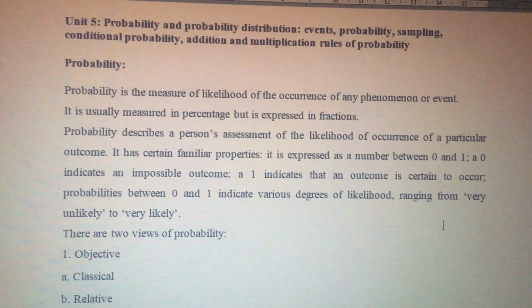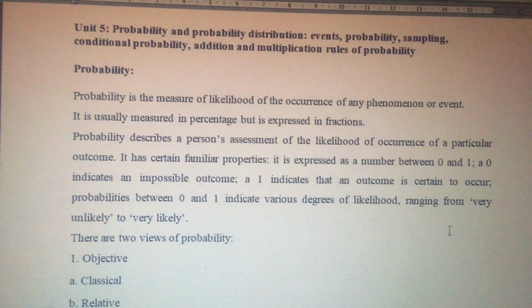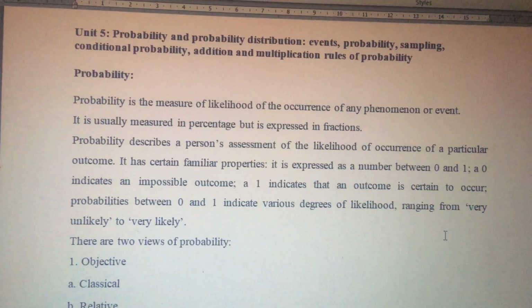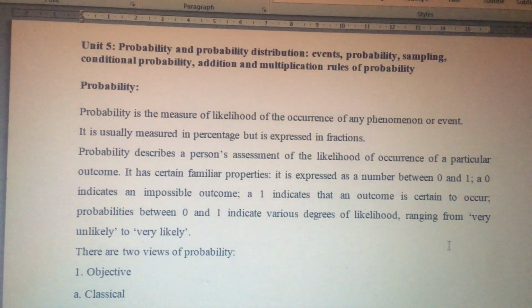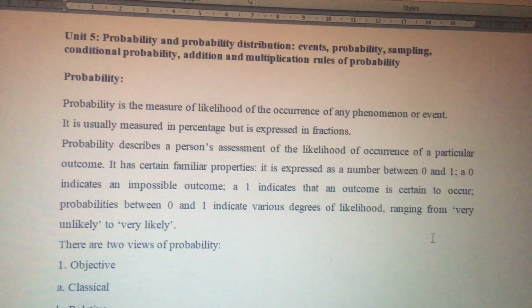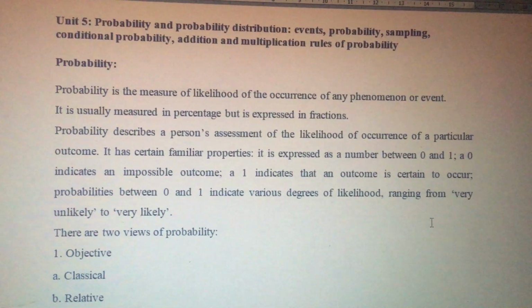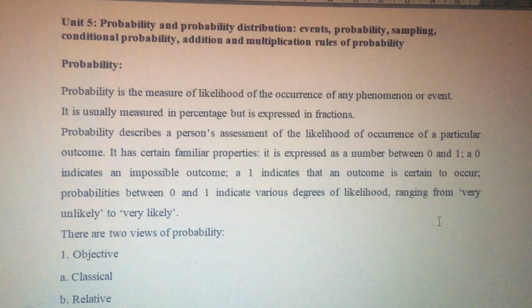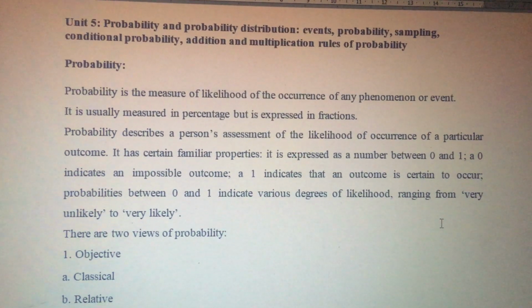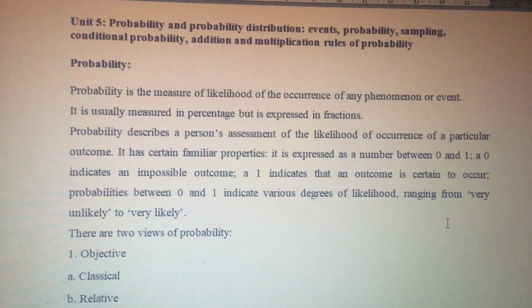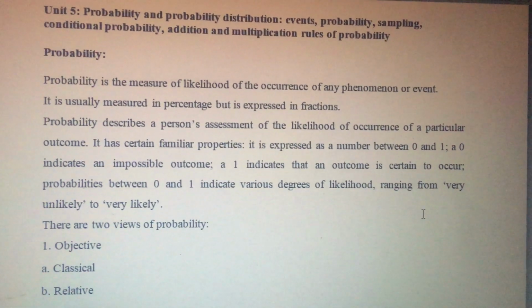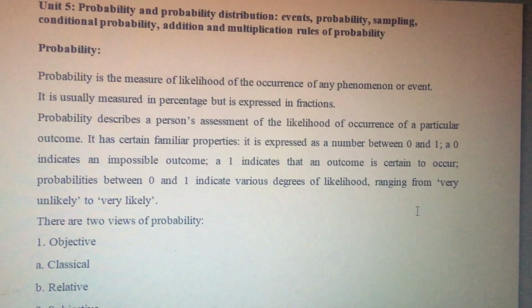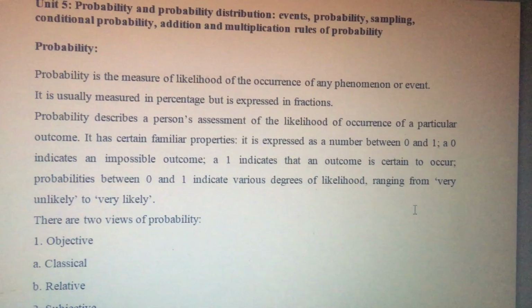In this discussion, we'll cover probability, probability distribution, events, sampling, conditional probability, and the addition and multiplication rules of probability. Probability is the measure of the likelihood of the occurrence of any phenomenon or event. It is usually measured in percentage, but it is expressed in fractions. Probability describes a person's assessment of the likelihood of occurrence of a particular outcome.